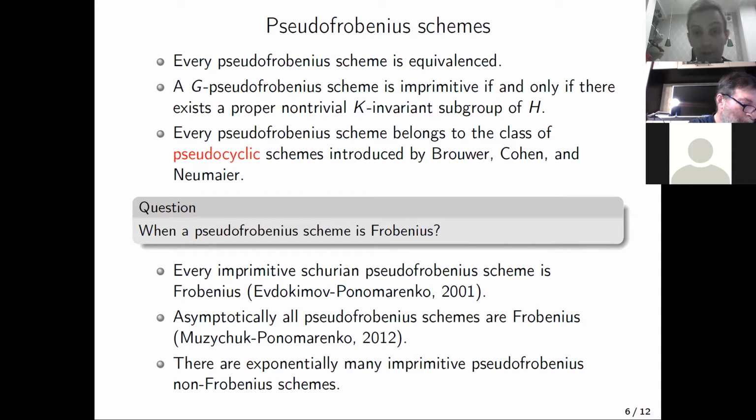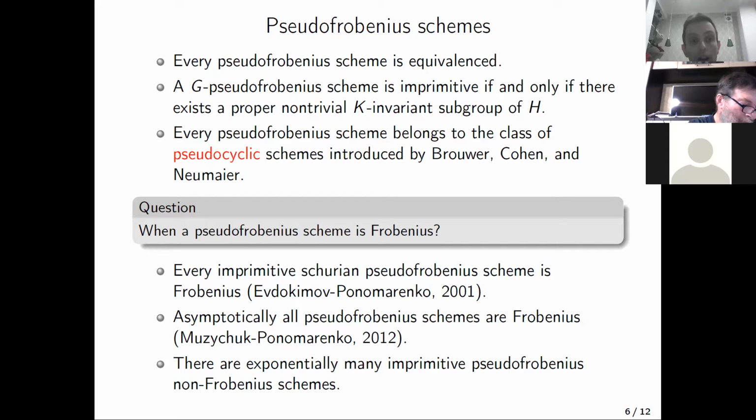Also, every pseudo-Frobenius scheme belongs to the class of pseudocyclic schemes introduced by Brouwer, Cohen, and Neumaier. I will not give the exact definition of a pseudocyclic scheme here, but this class of schemes is quite well studied, and it was studied in a number of papers.